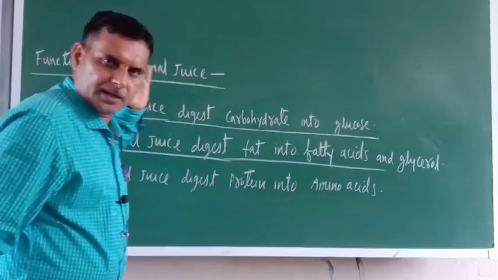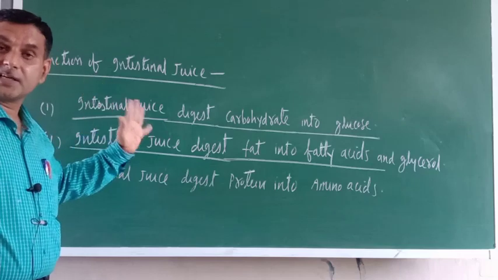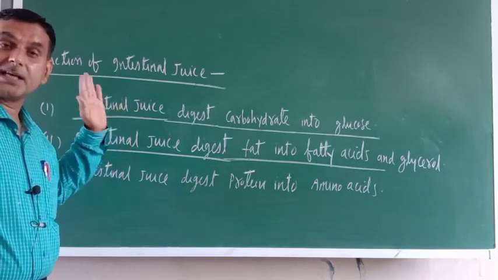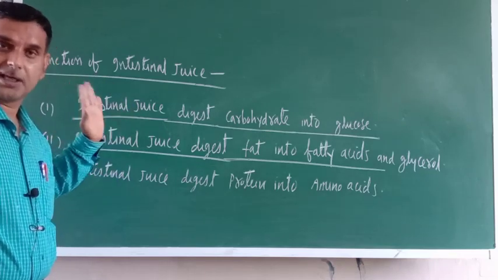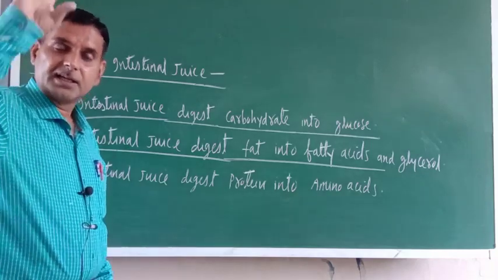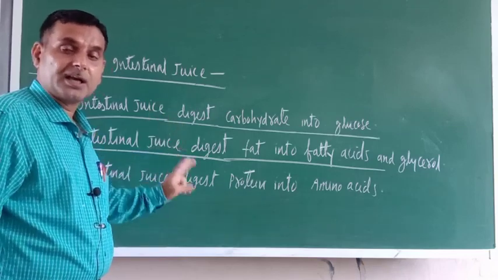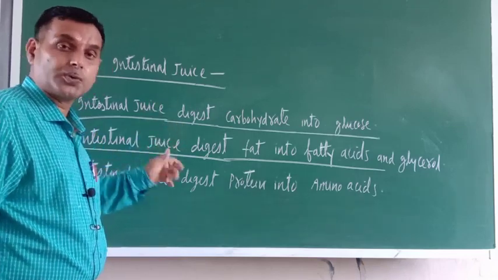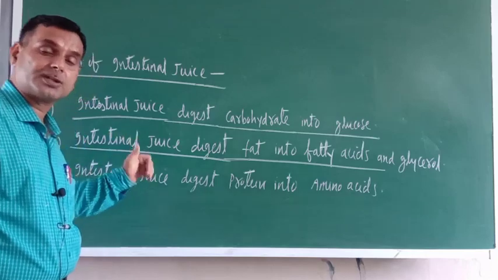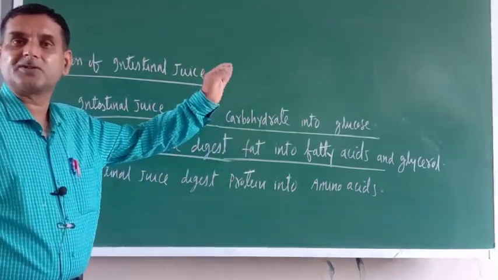This means intestinal juice completes the digestion process in small intestine only. Where does digestion of food get completed? The digestion of food gets completed in the small intestine only, with the help of intestinal juice, because intestinal juice digests the carbohydrate into the simplest substance, that is glucose.